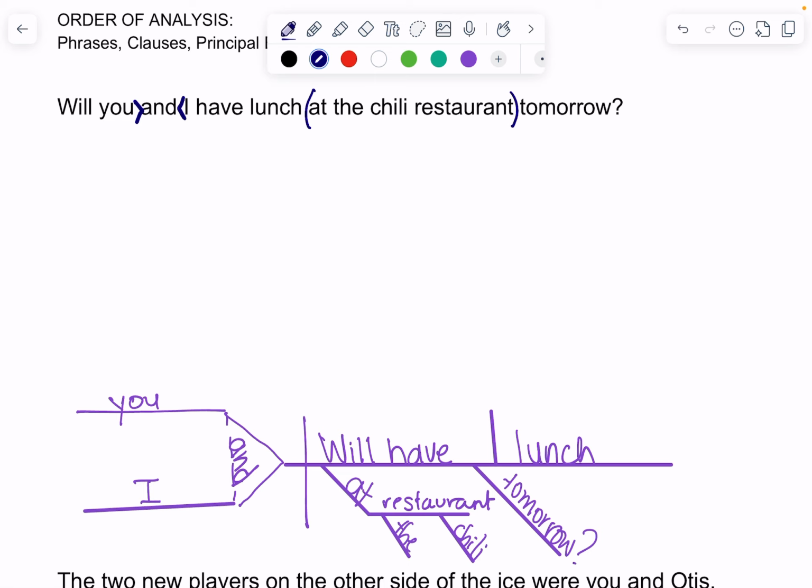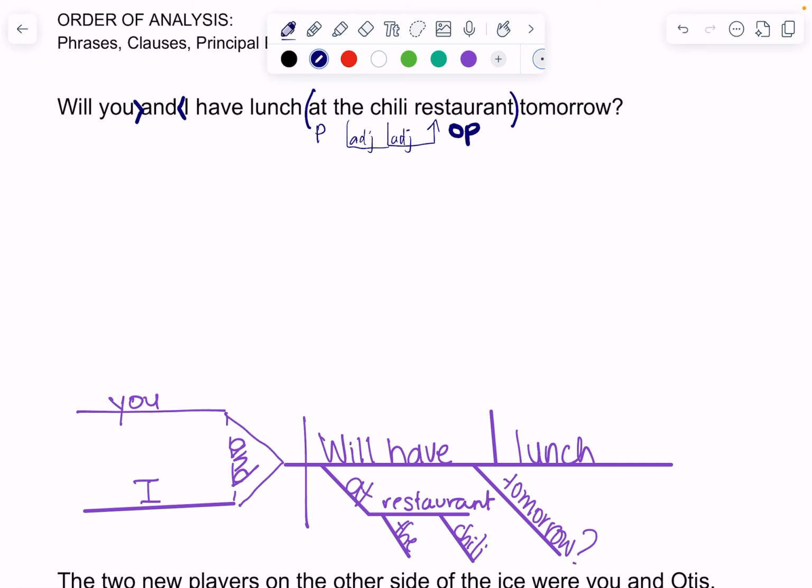Restaurant is the object of the preposition, and at is the preposition. Writing P under the preposition. Chili tells us what kind of restaurant. So it's an adjective describing a noun, the restaurant. Okay. And then the is our article adjective, also describing the restaurant.